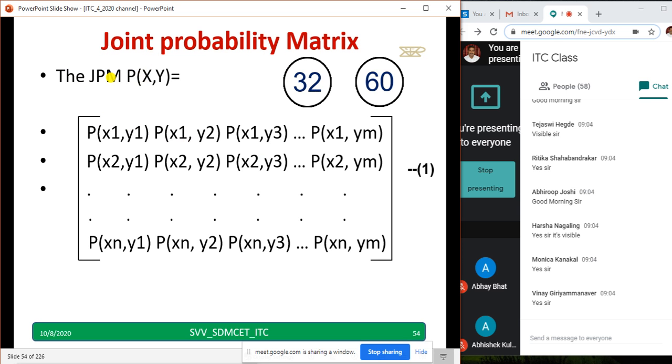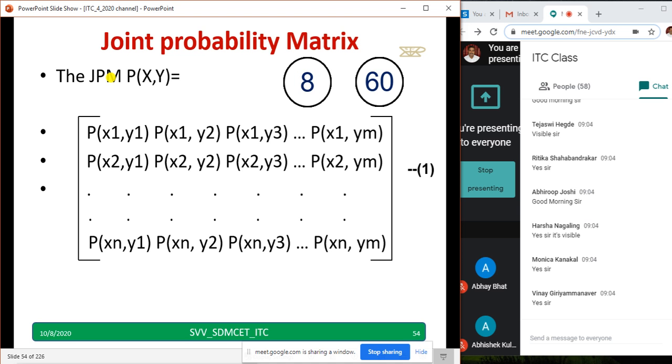Take a few seconds and try to write down. The first row if you write, the remaining will be very easy to write down. Probability of x1 comma y1, probability of x1 comma y2, similarly x1 comma y3, up to x1 comma ym. Second row I will get x2 comma y1, x2 comma y2, x2 comma y3, up to x2 comma ym.